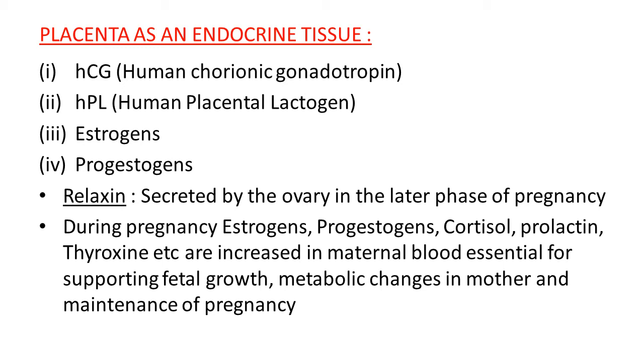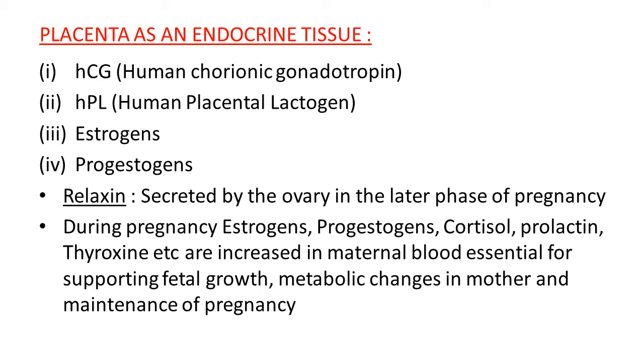Second, HPL, human placental lactogen. Third, estrogens, and fourth, progesterones. So this way, through development of the placenta, when it acts as an endocrine tissue, these 4 types of hormones, HCG, HPL, estrogen and progesterones are secreted. These are very important for various stages of the developing embryo.